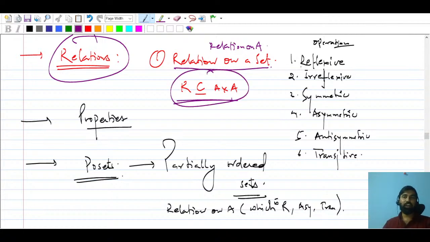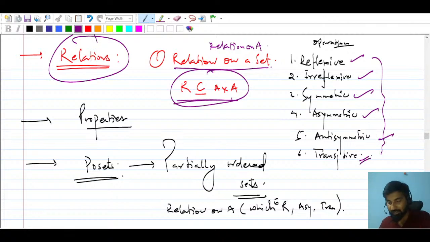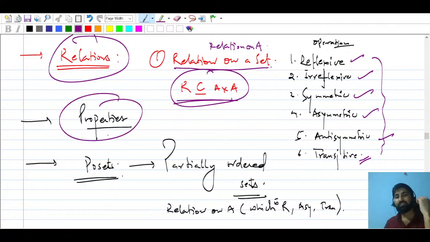There we will talk about various kinds of properties or operations. You can say reflexive, symmetric, asymmetric, antisymmetric, and transitive. This kind of relations. So we will talk about properties and operations and many things, and then we will talk about posets.